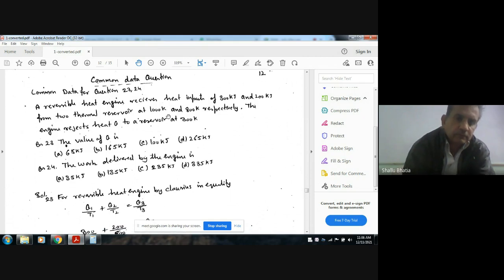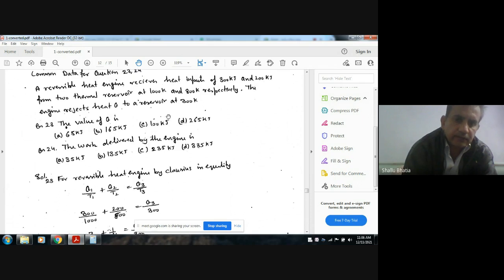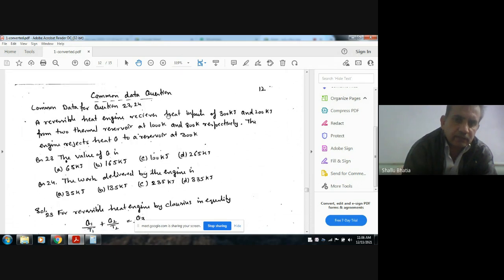Okay. So as the engine is a reversible engine, we have to satisfy the Clausius inequality. Heat is being added from the two sources, 300 kilojoule and 200 kilojoule at 1000 and 800 Kelvin respectively, and heat is being rejected at 300 Kelvin.